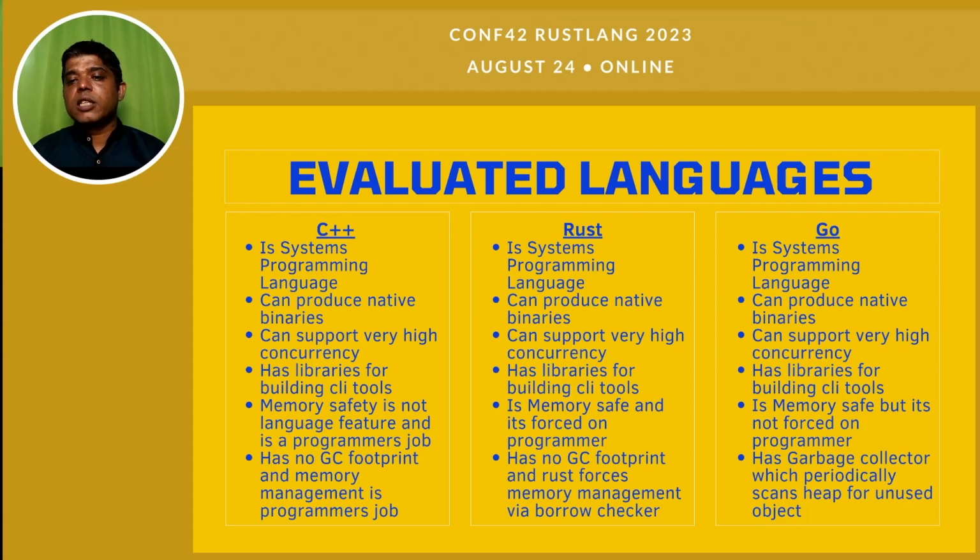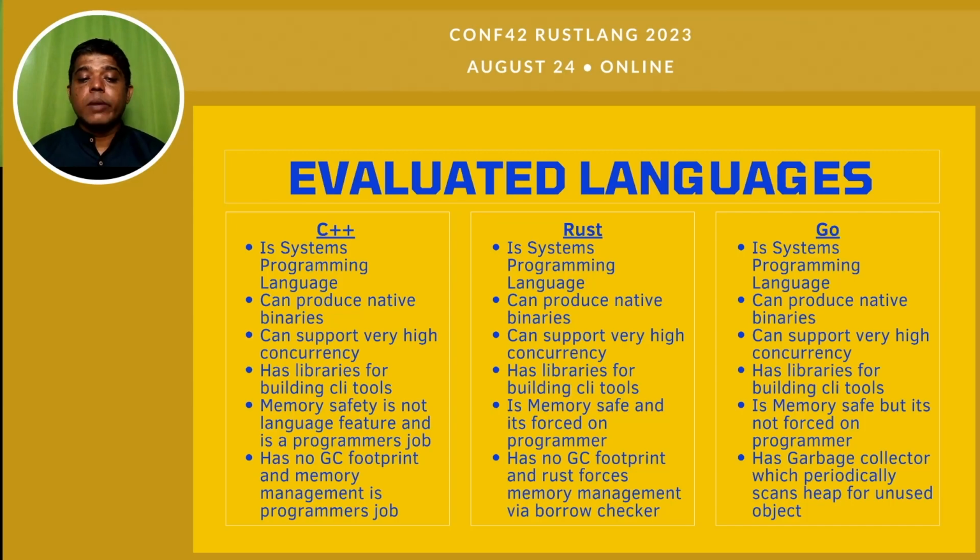C++, Rust, and Go are all systems programming languages. They can produce native binaries, they can support very high concurrency, and they have libraries for building CLI tools. Everything was the same for all three languages up to here.